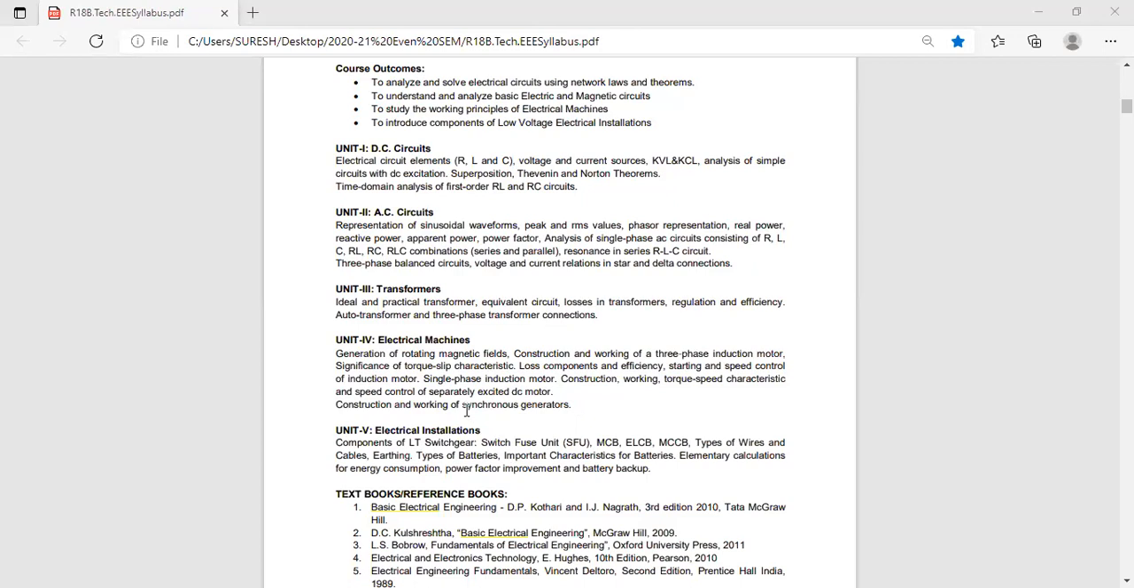You have to write about salient pole synchronous generator and cylindrical synchronous generator. Construction and working. There are two types of synchronous generator. One is salient pole type, and the other is cylindrical type. For these two types, you have to write the construction and working. So these are the probable questions in 4th unit.